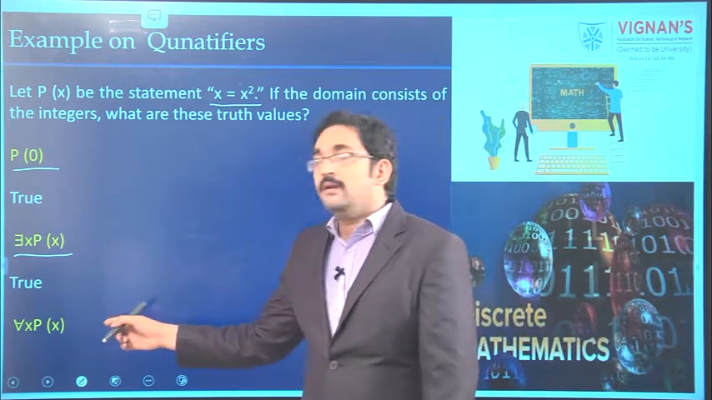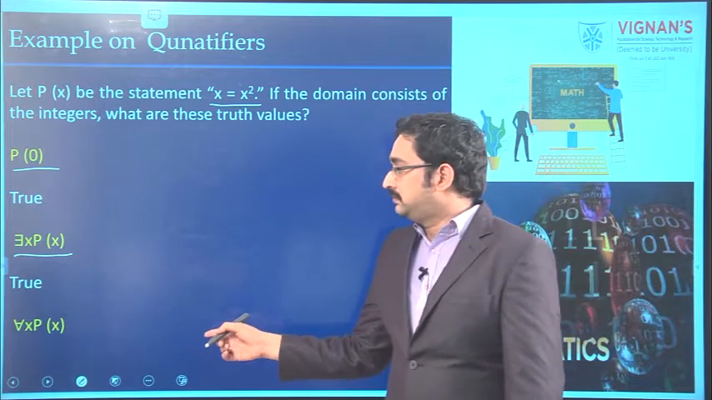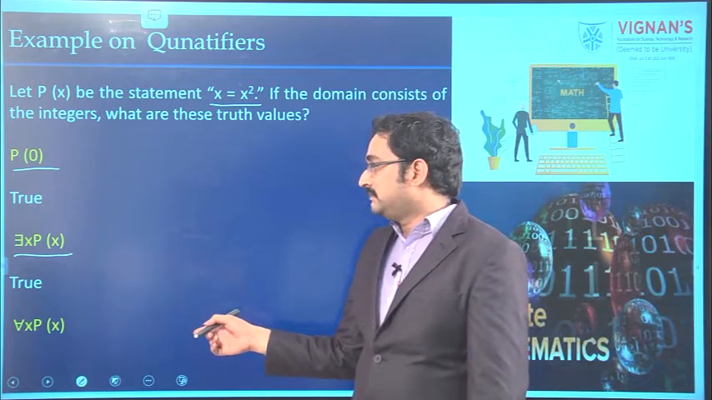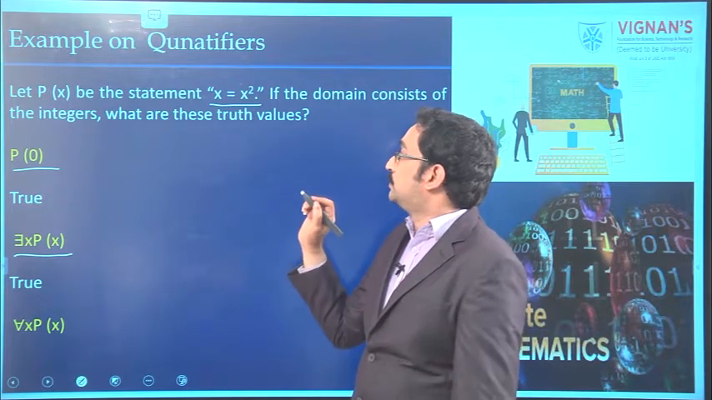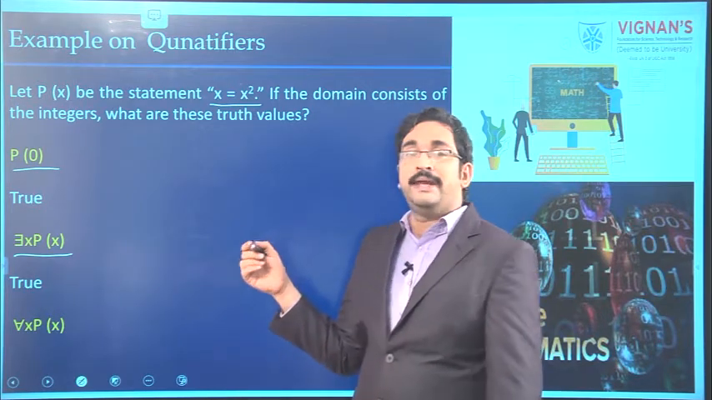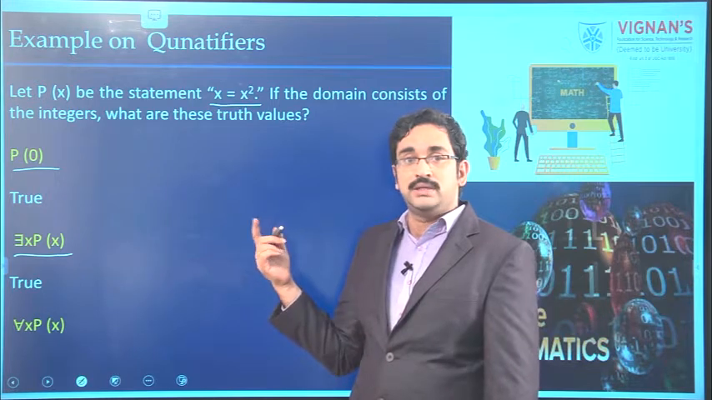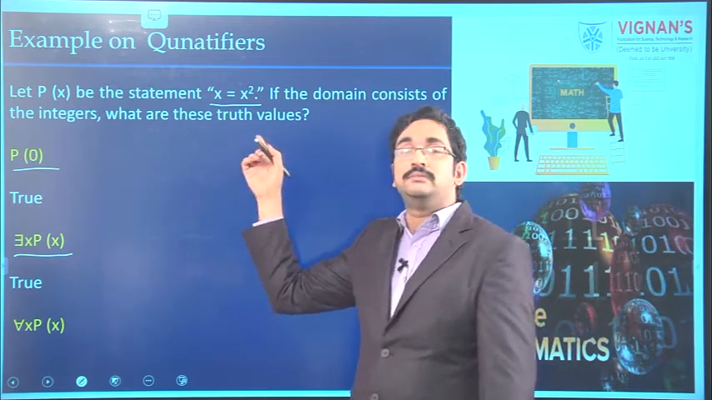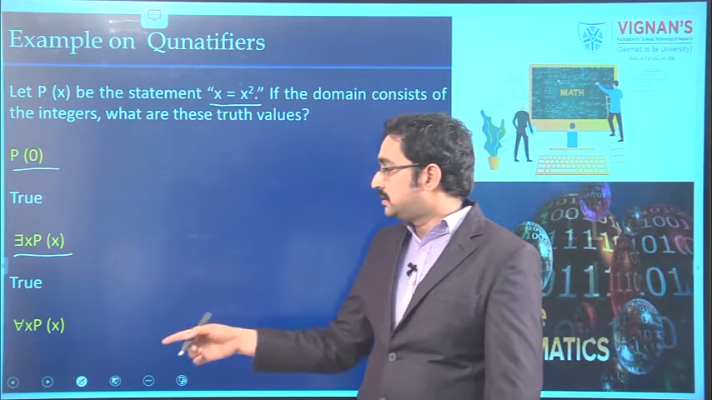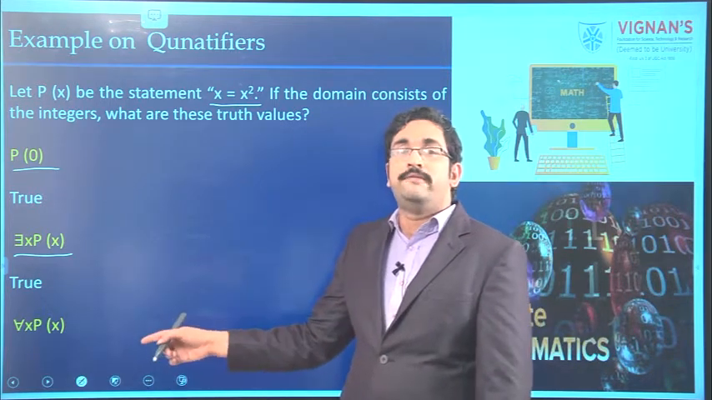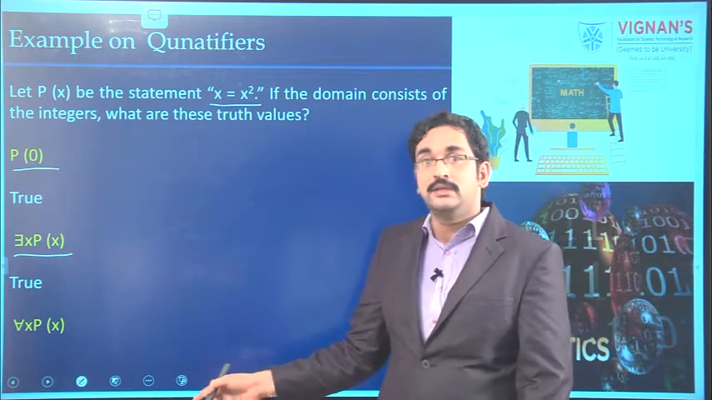See the next one, for all x, P of x. For all x, P of x means for every value in the domain, the condition must be true. For example, take the integer 2. Is 2 equal to 2 square? No. That means for at least one element the condition is false. So, the truth value of for all x, P of x is false.